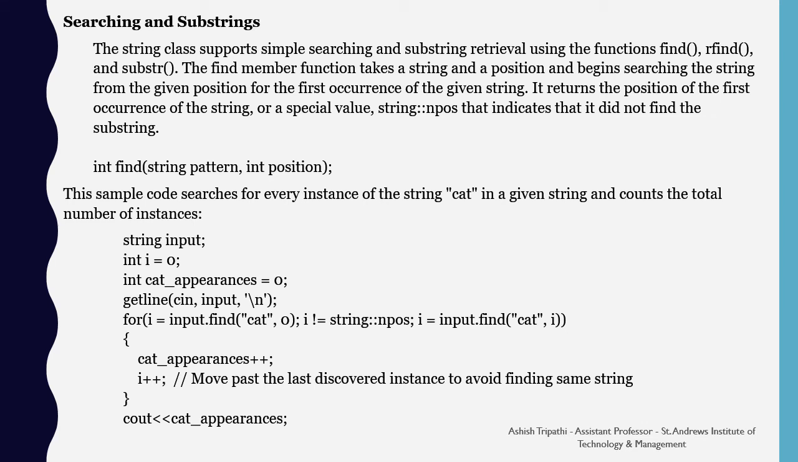We are inputting the value from the cin and we are just having the loop. So i equal to input.find("cat", 0). So we are starting the initial value of i from 0. If the value of i is string::npos, then this loop will terminate. It will again find out the value of i for cat in the string. So whenever it finds cat in the string, it just increments the count, and moves past the last discovered instance to avoid finding the same string.